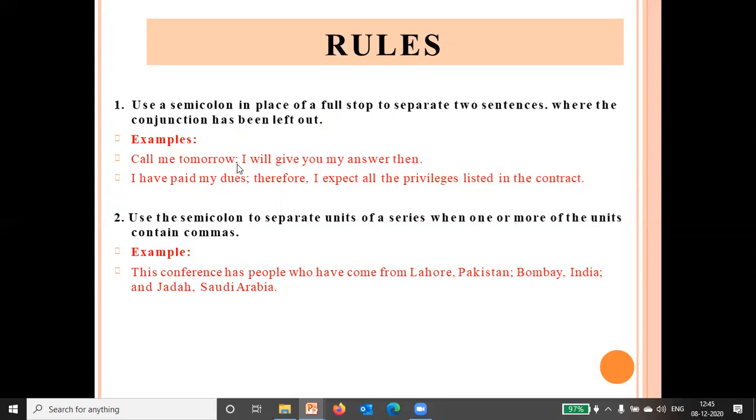So here, in place of using a conjunction, we are using what? Semicolon. "I have paid my duties; therefore, I expect all the privileges listed in the contract." Now, use the semicolon to separate units of a series when one or more of the units contains a comma. With this we are not going to go into detail.